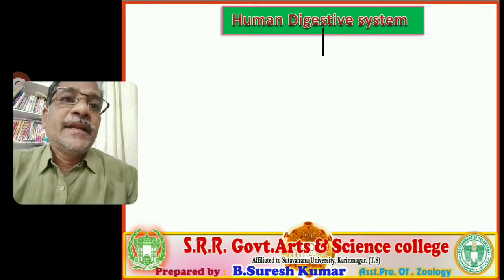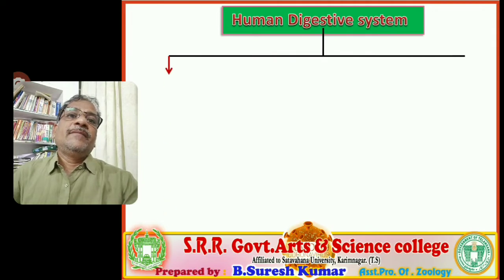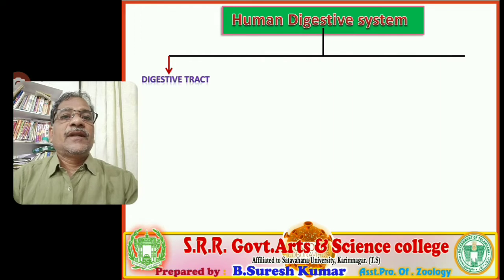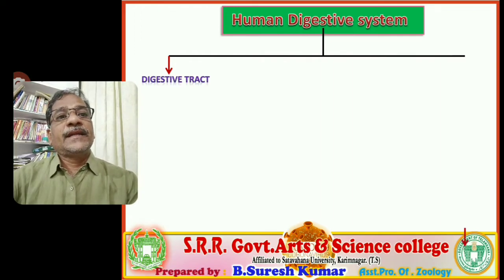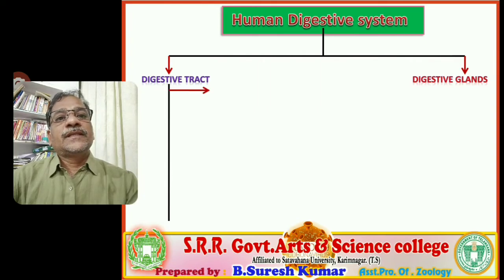The human digestive system contains mainly two parts, as I already told, the digestive tract and the digestive glands. The digestive tract sequentially contains these parts.